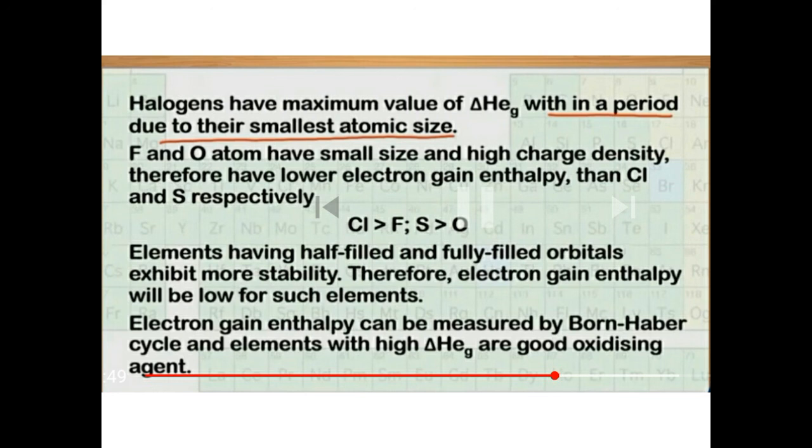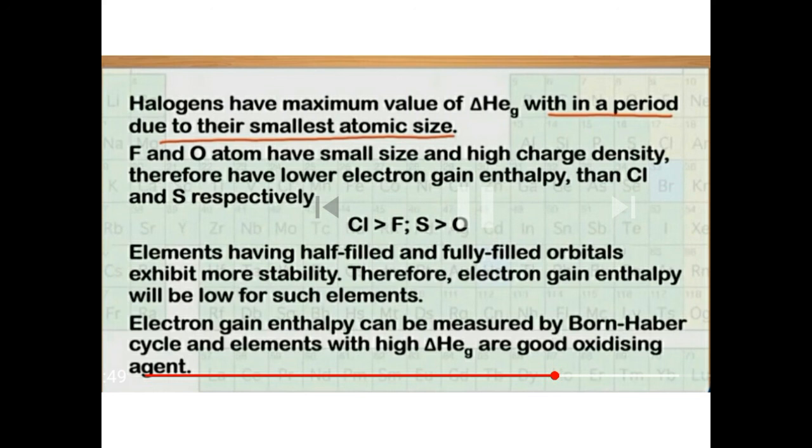And last, the noble gas, that is neon. According to the trend also, it should have higher electron gain enthalpy, but here fluorine has more electron gain enthalpy than neon. Why? Because neon has fully filled stability. The electronic configuration of the noble gas neon is ns2 np6, so p is fully filled, that is why it does not have the tendency to accept an electron. So this is the reason that its electron gain enthalpy is positive. Clear?